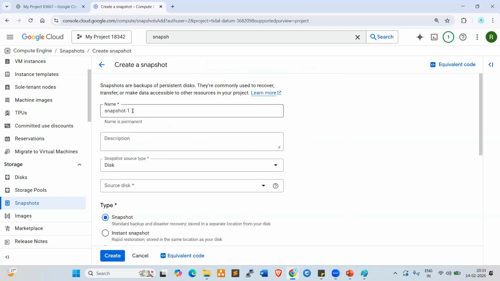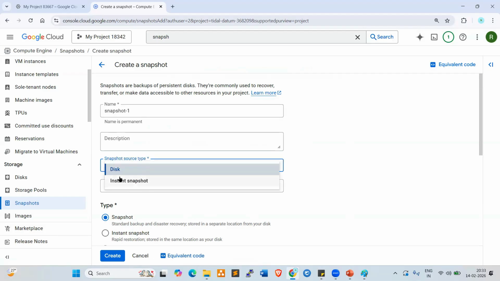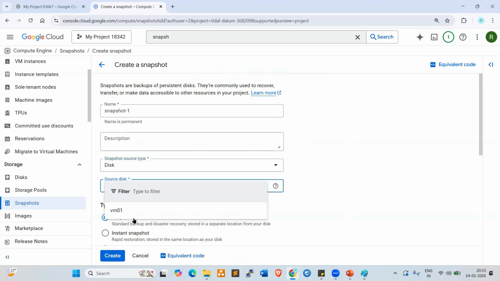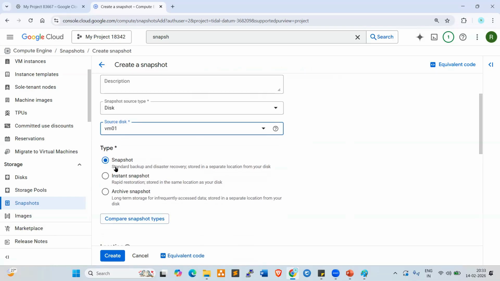Now, snapshot name: snapshot one. By using the disk, I want to take a snapshot. I selected disk here. Now select the source disk, which is the VM01 disk. Snapshot type: snapshot, instance snapshot, archive snapshot. The first one you can select here.